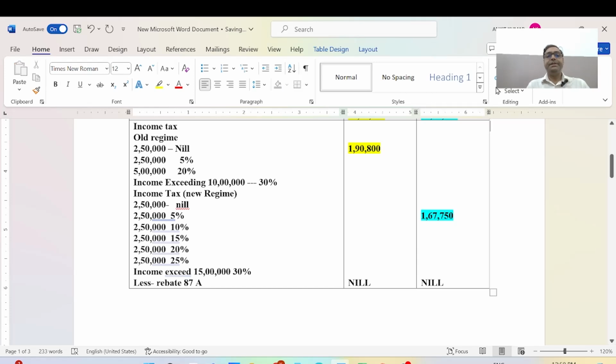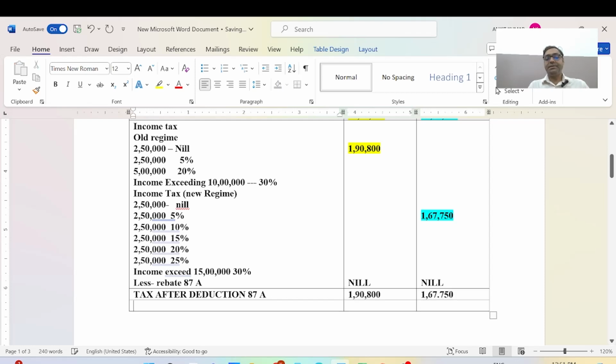And now we will do the tax after deduction of 87A. This amount will be 1,90,800, and this amount will be as per the new tax slab 1,67,750 rupees. Okay, and now we will calculate the sum.